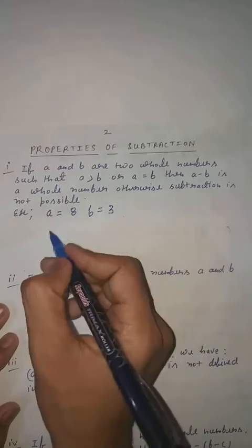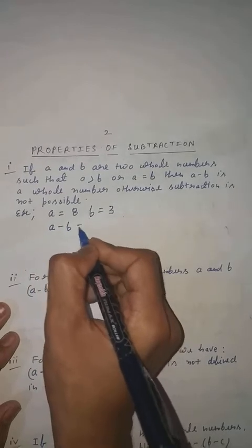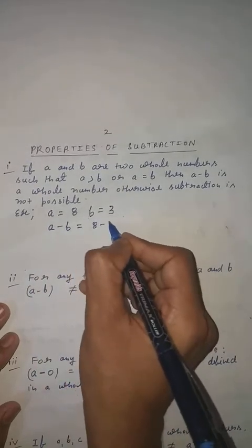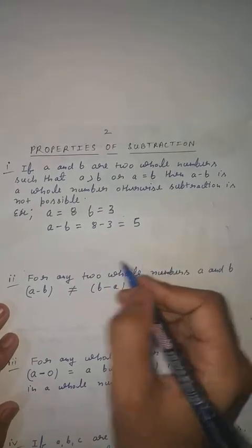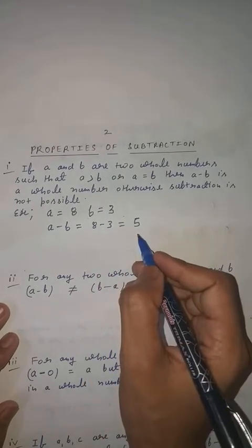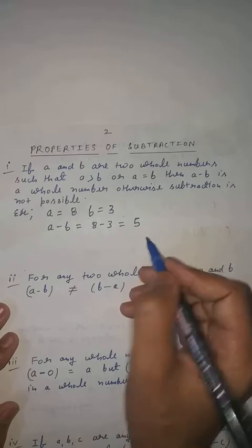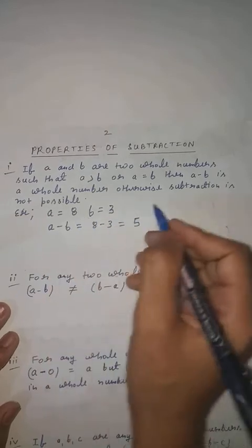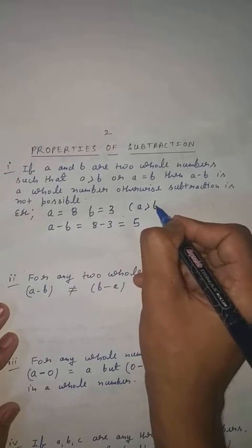Now if you subtract A minus B, what will it come to? 8 minus 3 will give you 5. Tell me, is this a whole number or not? You can say, sir, this is a whole number because whole numbers start from 0. Now this is about A greater than B.